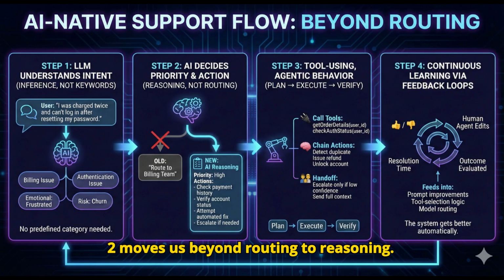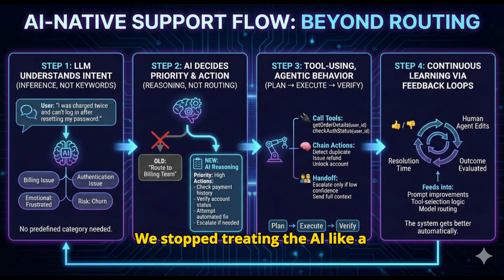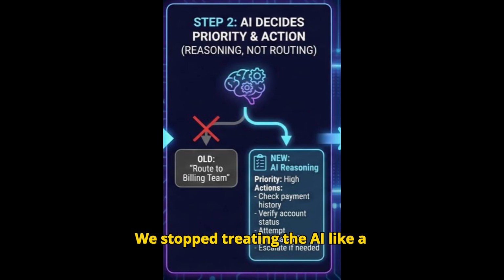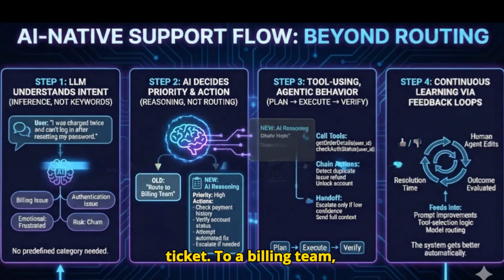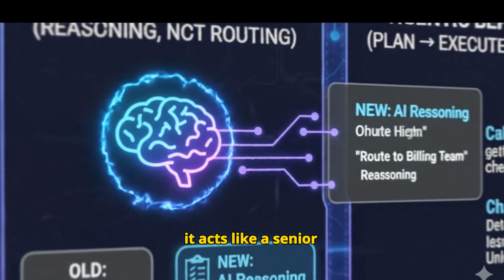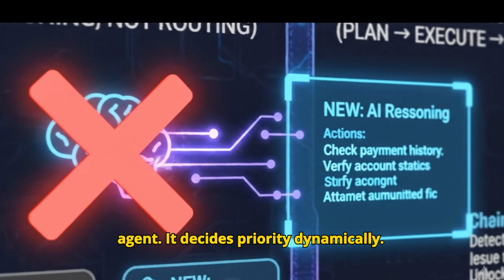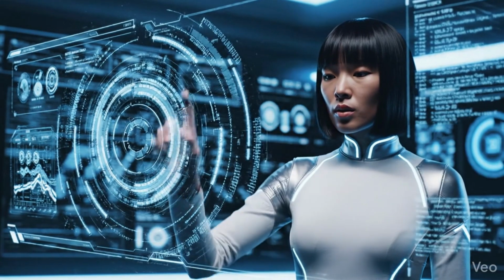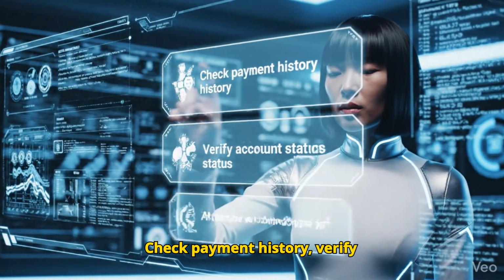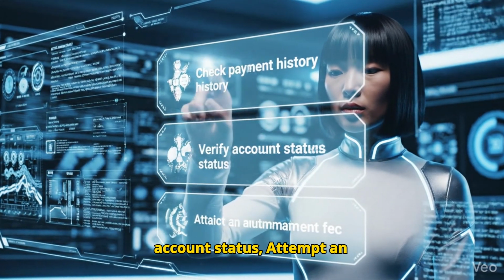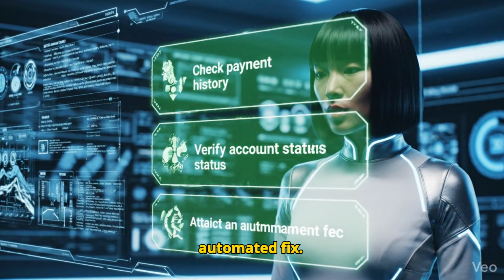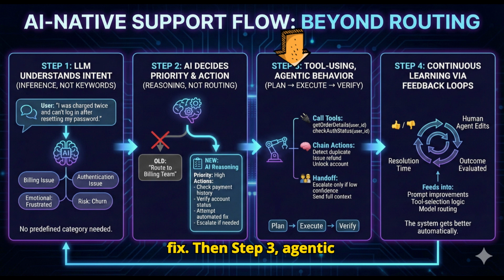Step 2 moves us beyond routing to reasoning. We stop treating the AI like a receptionist. It doesn't just pass the ticket to a billing team. It acts like a senior agent. It decides priority dynamically. It creates a plan: check payment history, verify account status, attempt an automated fix. Then, step 3, Agentic Behavior.